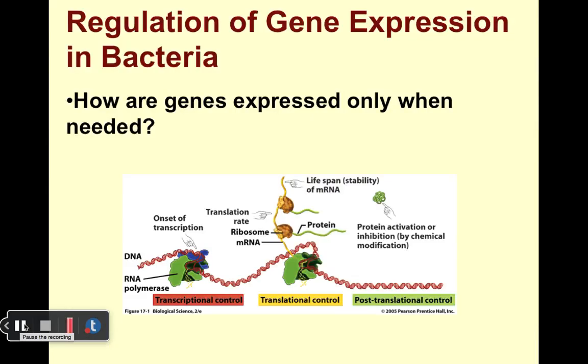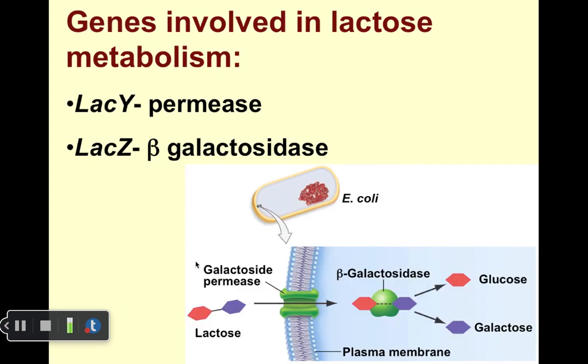This video will focus on the regulation of gene expression in bacteria. So we'll be asking the basic question, how are genes expressed only when needed? And we're going to focus on transcriptional control as it is the primary site at which gene expression is controlled in bacteria. We're going to initially focus on a system whereby bacteria can metabolize or break down lactose and use it as a source of energy.